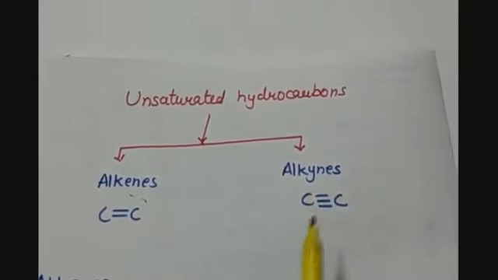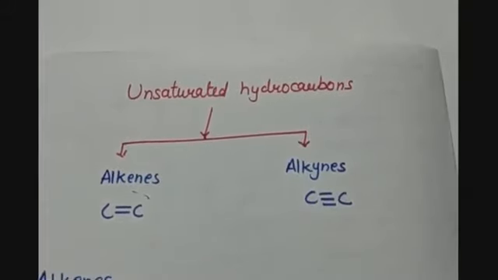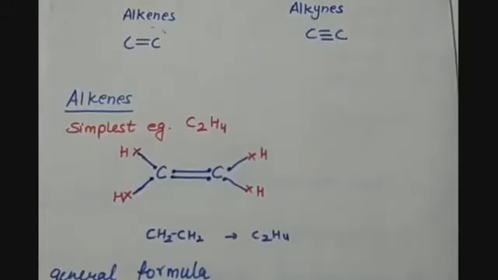And alkynes are the hydrocarbons in which there are triple bonds between the carbon atoms. So let us have one example for each to understand it more well. So the simplest example for alkenes is C2H4. So here we have the least number of carbon atoms present. So we can have at least 2 carbon atoms.